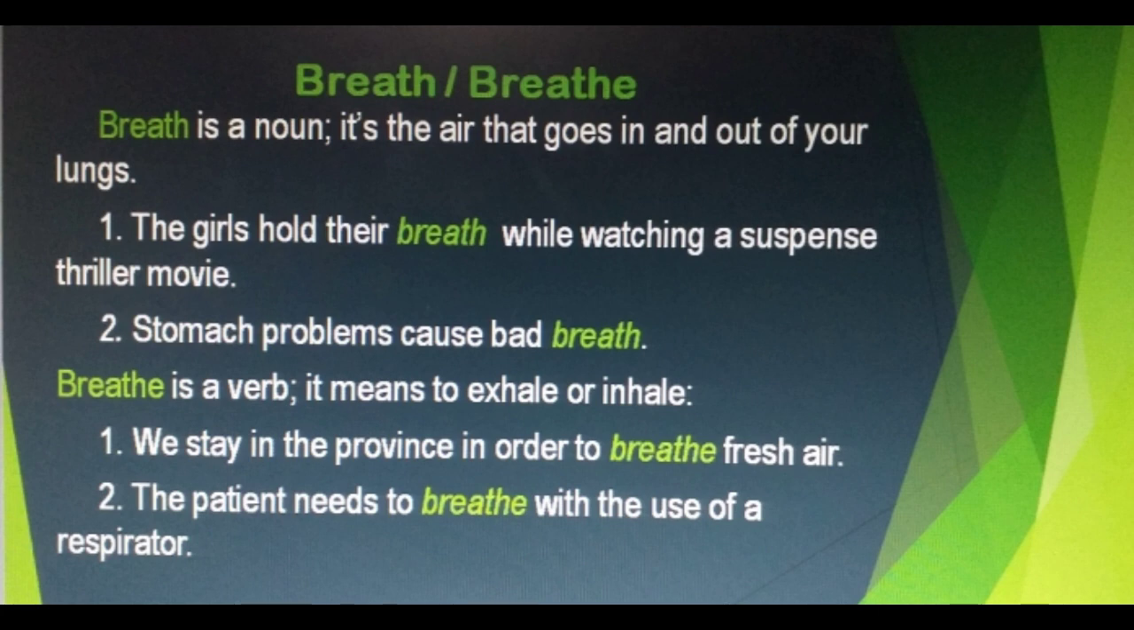Sentence example number one. We stay in the province in order to breathe fresh air. So here we use breathe as a verb. Number two, the patient needs to breathe with the use of a respirator. So here we use breathe as a verb. So that is the difference between breath and breathe. So take note of that. Let's go to the next pair of words.